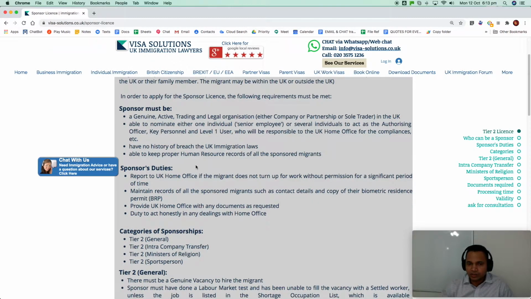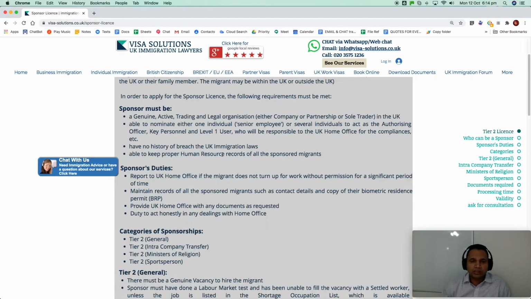Many times we get asked, do I need to have specific software or anything? No, it does not matter. You can have a usual Outlook calendar or a Google calendar sending you proper reminders. So there are specific sponsor duties of keeping records and reporting.